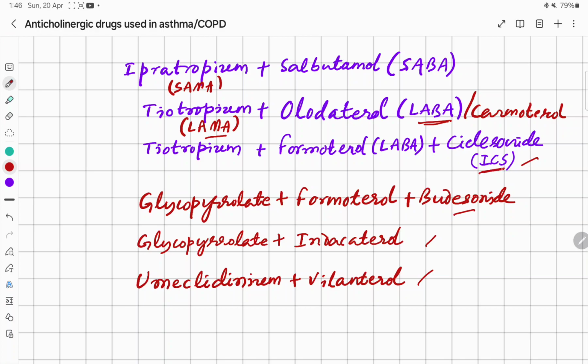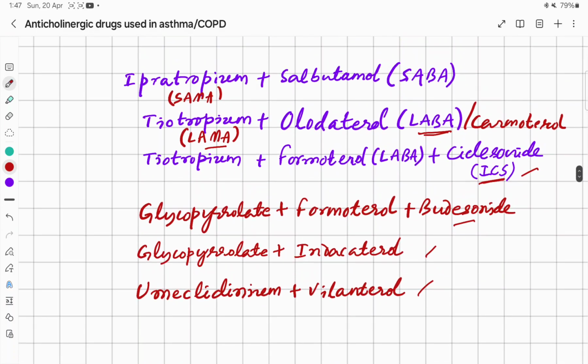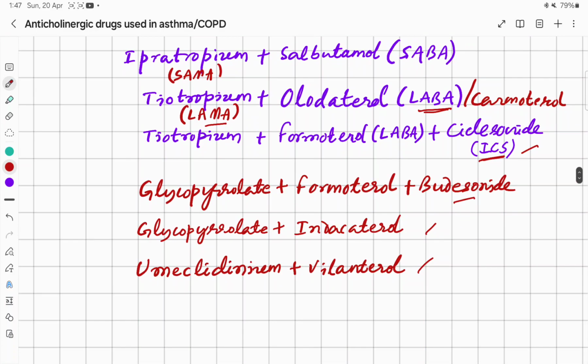The inhaled corticosteroids, ICS, are usually used in combination with the LAMA and LABA for patients with chronic obstructive pulmonary disease, particularly in patients with a higher risk of exacerbations. So this is all about the SAMA, short-acting antimuscarinic drugs, and long-acting antimuscarinic drugs.